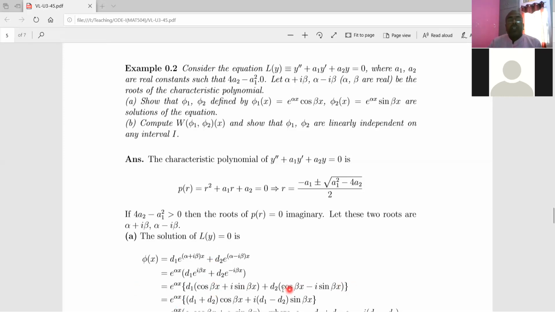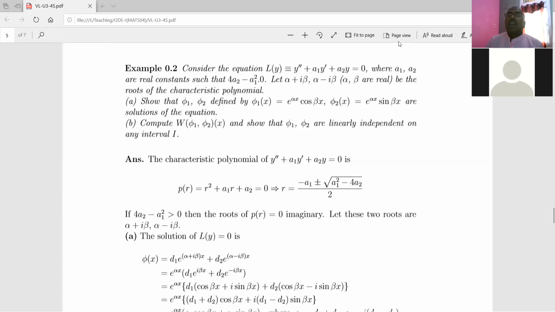And after simplification, this is d1 into cos beta x, this is d2 into cos beta x. So from these two terms, you take cos beta x common and get this. And from the remaining two terms, the second and last term, you take common I into sin beta x, and you will get d1 minus d2.